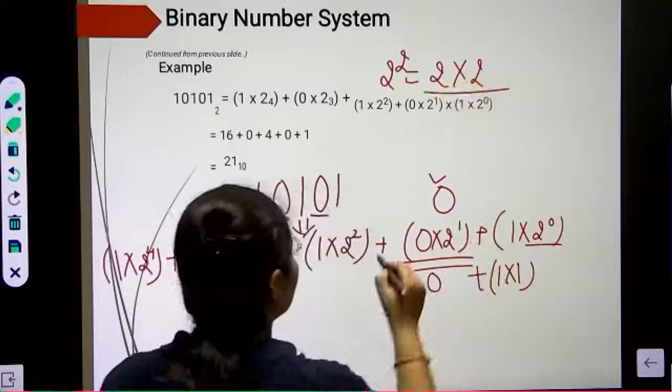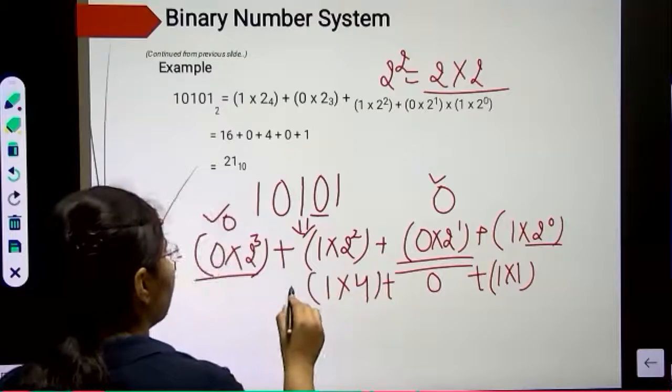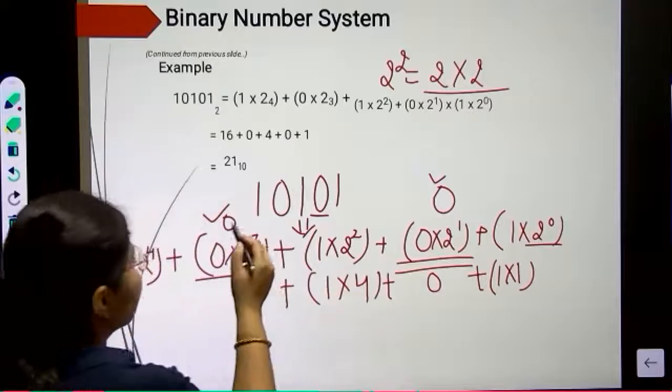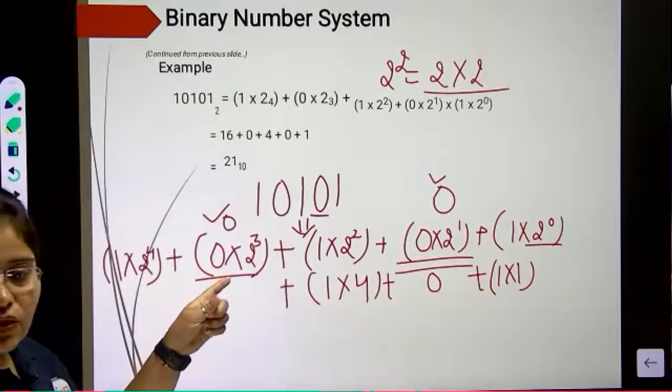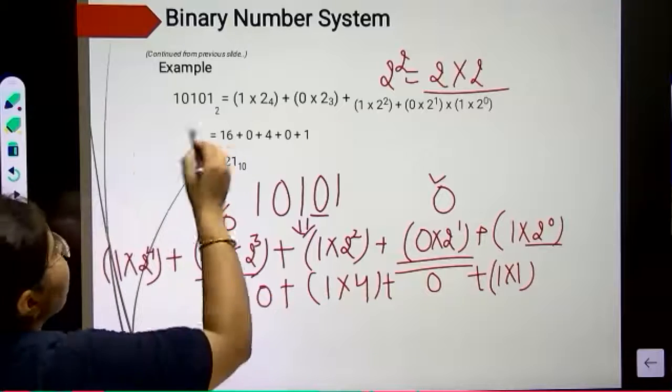So 2 into 2 will be 4, multiplied by 1. Next, 2 raised to power 3, but that is multiplying with 0, so that will be 0 only. Ignore this one. Next, 2 raised to power 4.